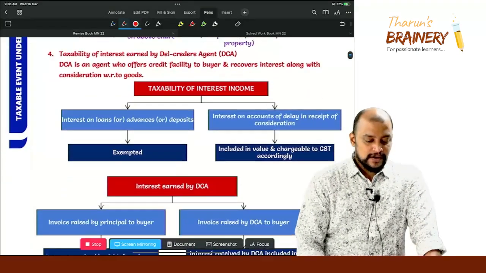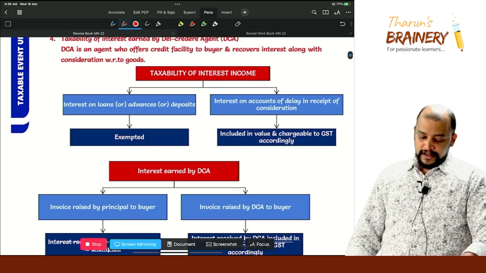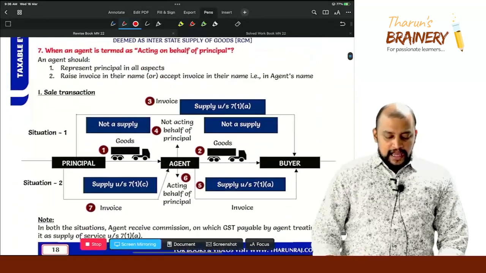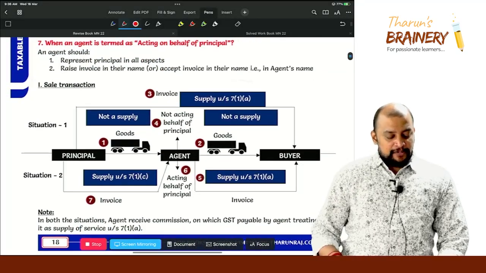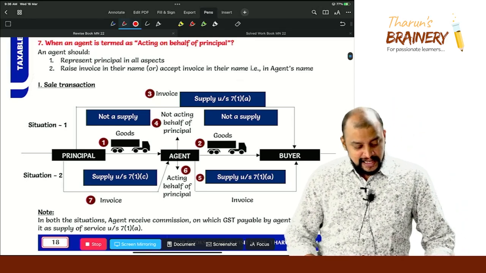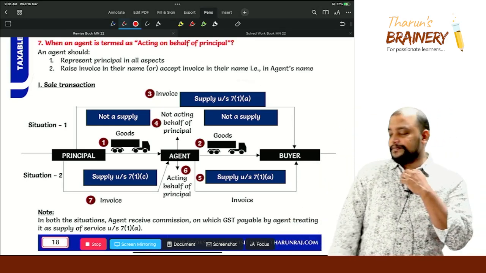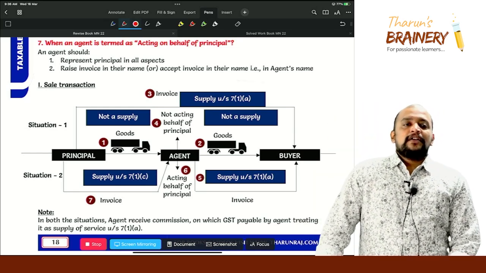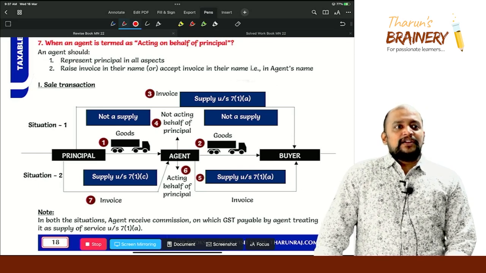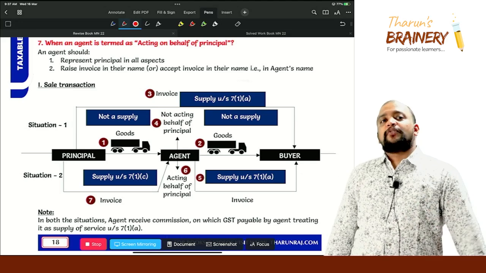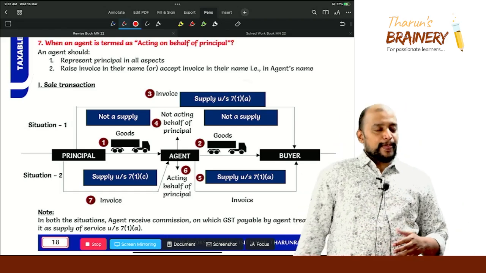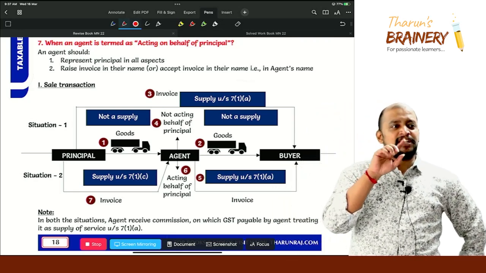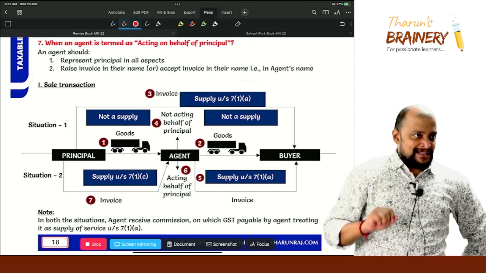Now we need to understand when an agent will be acting on behalf of principal. The del credere agent we will see later. So come to point number 7. When an agent will be treated as agent acting on behalf of principal, why do we need to know this? In 7.1c, what is the last point? DRIP. P is what? Principal agent transaction.